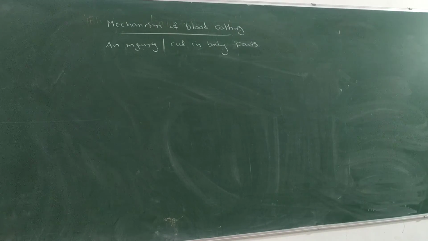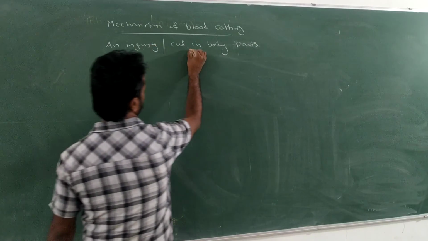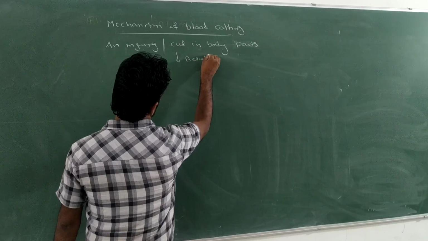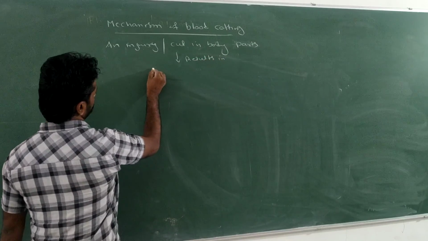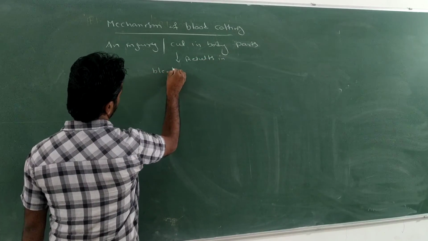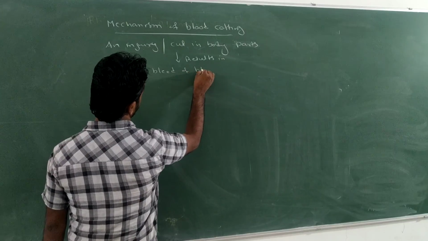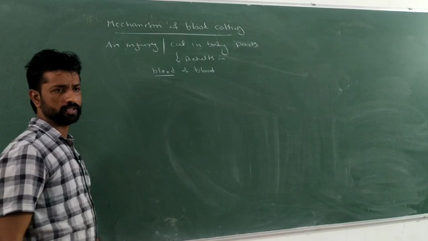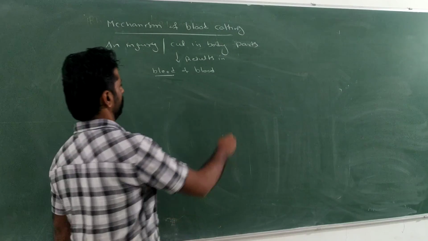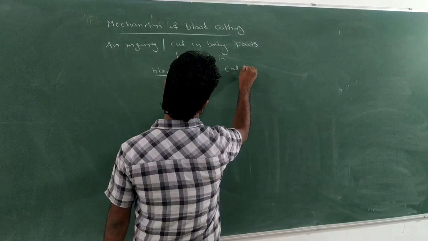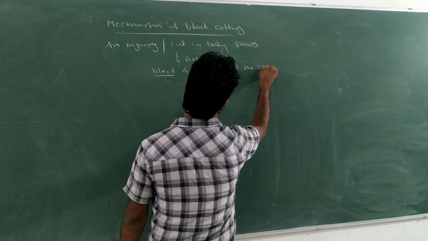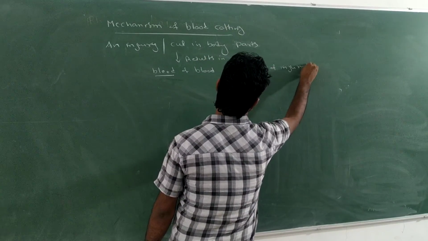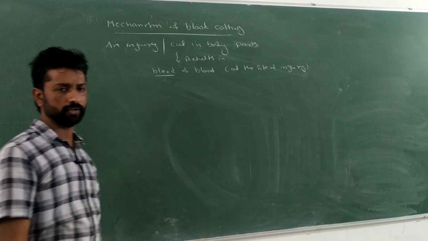Which results in injury or a cut in body parts. What does it result in? It results in the bleeding of blood from the site of injury, right? So where does the bleeding take place? At the site of injury or the cut, right?